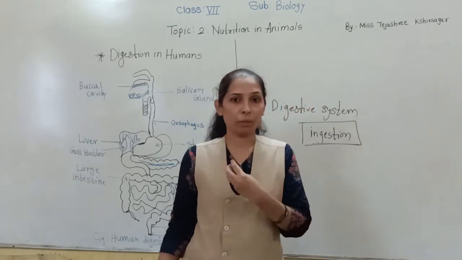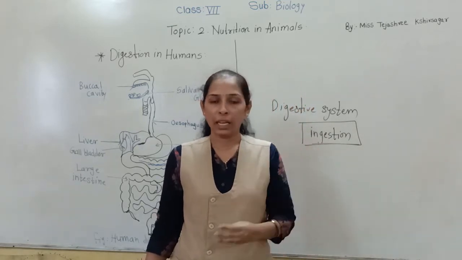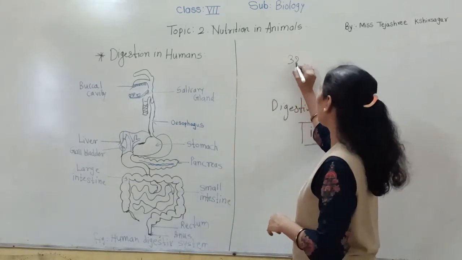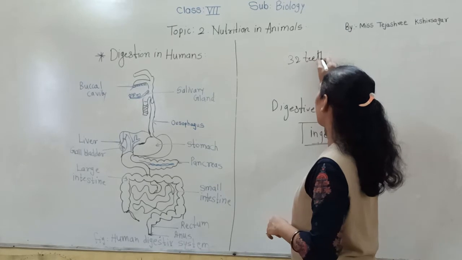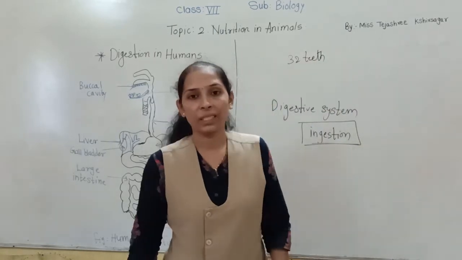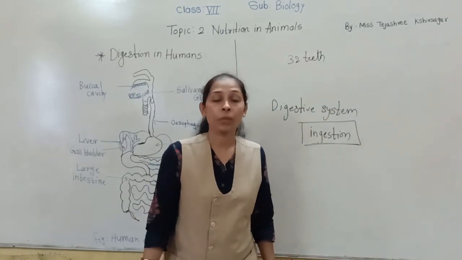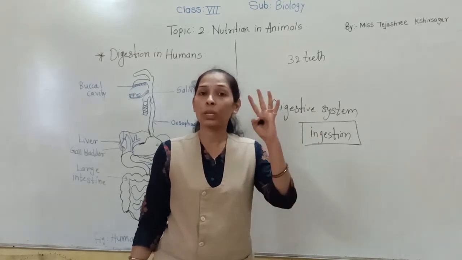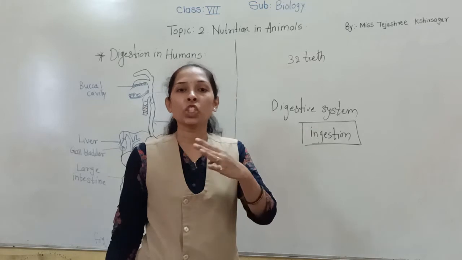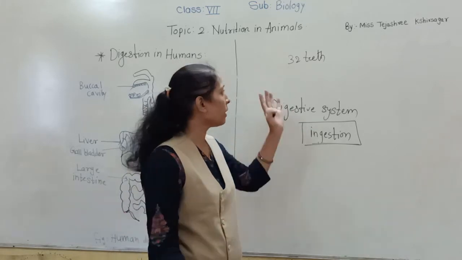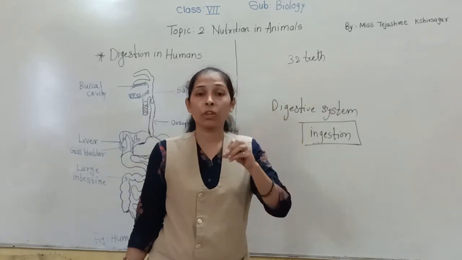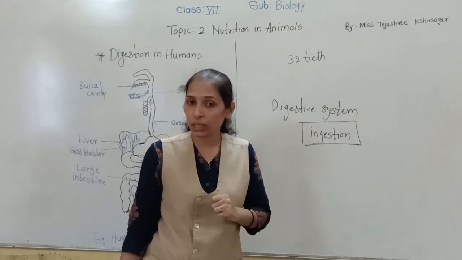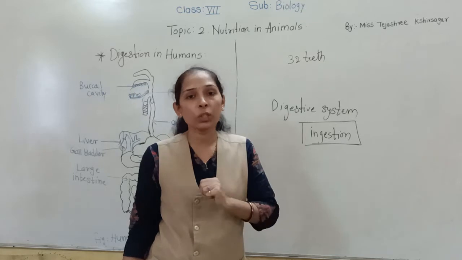As we know, in our mouth there are teeth. In an adult human being there are 32 teeth present. The teeth are fixed in the gums, and the teeth help us to cut the food and to chew the food. In this way the teeth are also helpful for the digestion process, because they help to cut the food and chew the food.